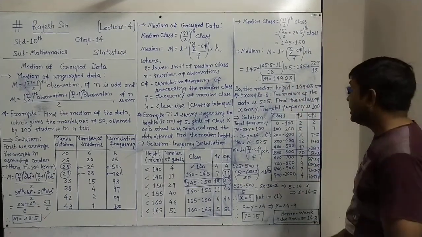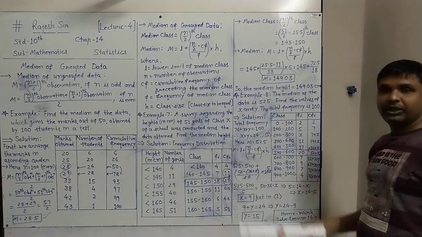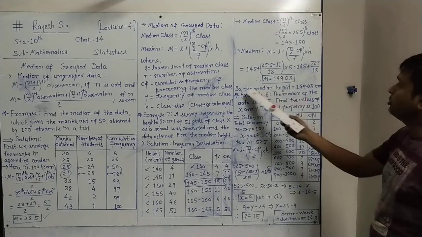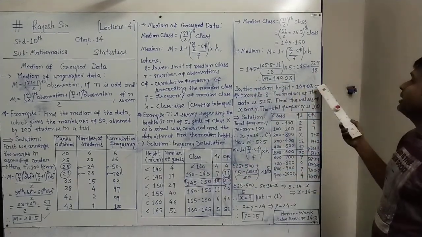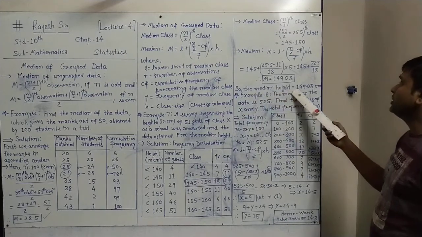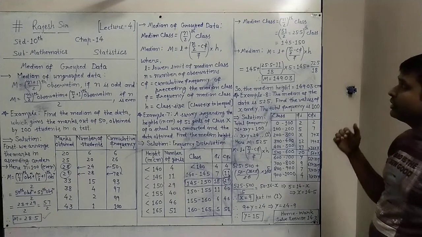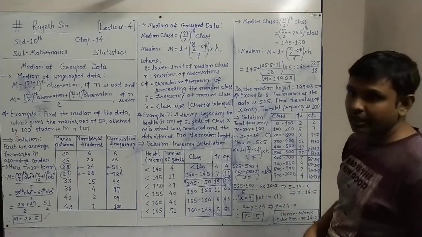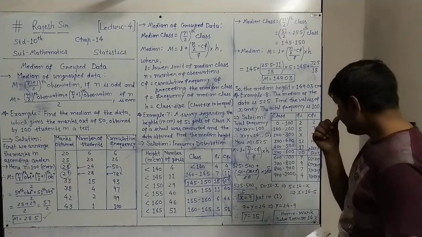And what is the meaning of it? The median height of the girls, the median height we wanted. So the median is this. The median height of the girls is, it is in centimeters, so the answer is in centimeters here. The median height of the girls is 149.03 centimeters. This way, the complete answer we are giving using this formula, the median we have found.